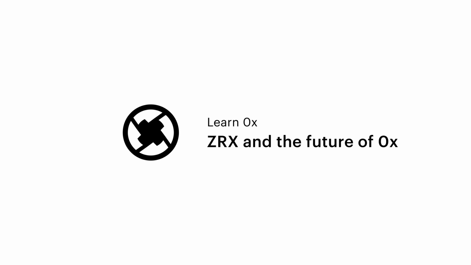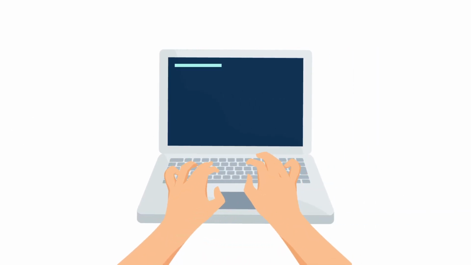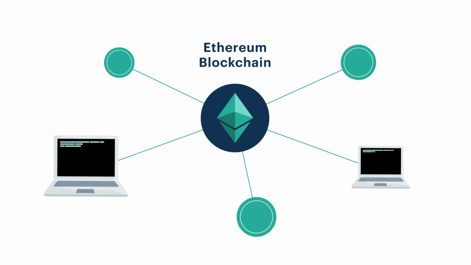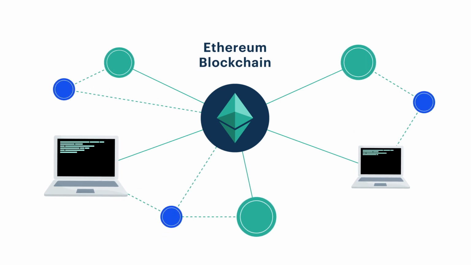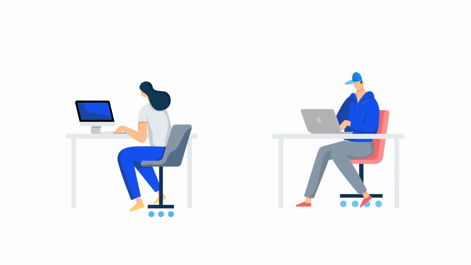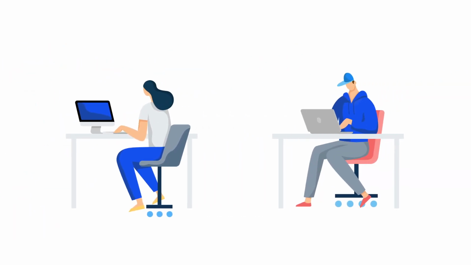The 0x protocol is a new way to trade tokens and cryptocurrencies with other people. It's an open source project built on top of the Ethereum blockchain. Because it's open source, that means the 0x protocol changes frequently. Almost every day, Ethereum adds new features and developers write new code for 0x.